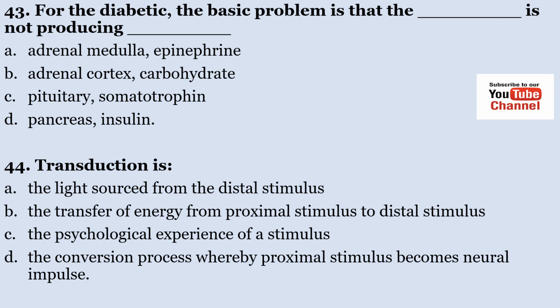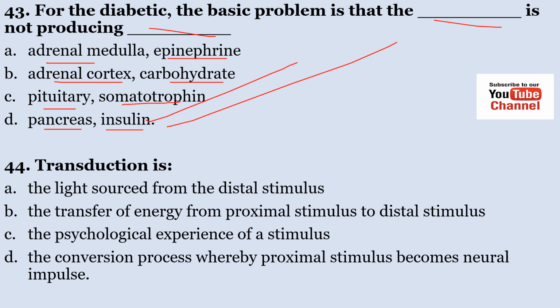Number 43, for the diabetic, the basic problem is that the dash is not producing dash. A. The adrenal medulla and epiphyseal. B. Adrenal cortex and carbohydrate. C. Pituitary, somatotrophin. D. Pancreas and insulin. For the diabetic, the basic problem is that the pancreas is not producing insulin. So D is the correct answer.